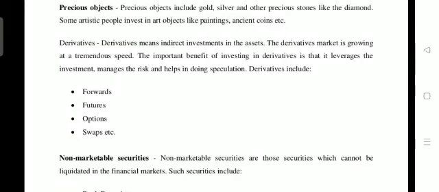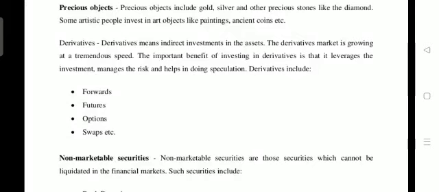Derivatives mean indirect investment in financial instruments. Derivatives are not independent instruments. They are considered dependent instruments: under some underlying asset, some instruments are created, and some values are created on that underlying asset. That is considered the derivatives market. The derivatives markets are growing at tremendous speed in these periods.